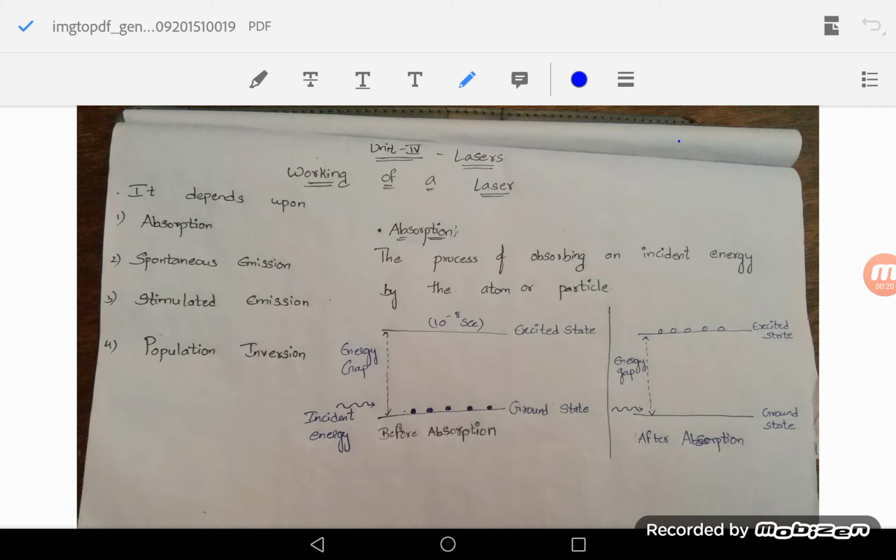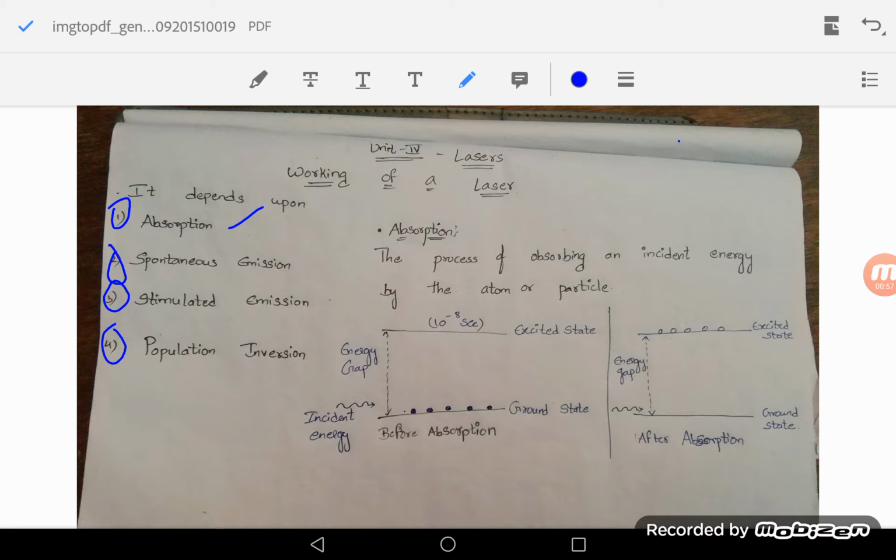So the laser completely depends upon absorption, spontaneous emission, stimulated emission and population inversion. So the working principle of a laser has four factors: absorption, spontaneous emission, stimulated emission and population inversion. Each factor has a perfect theoretical aspect. So let us discuss absorption.